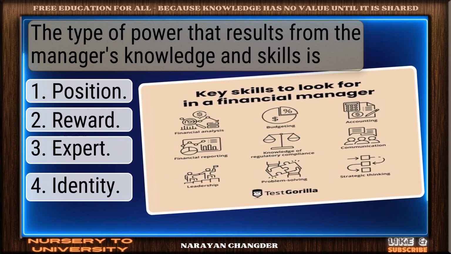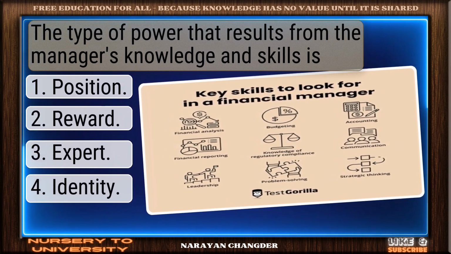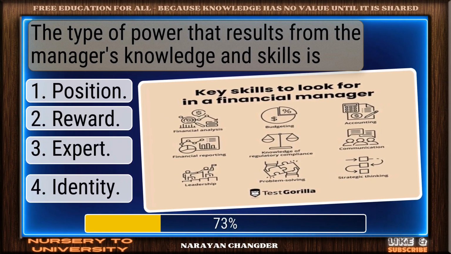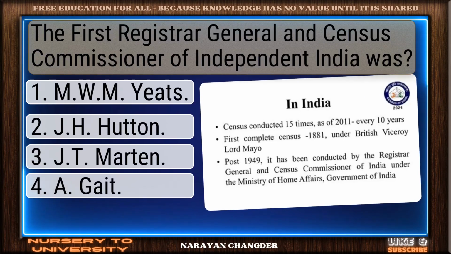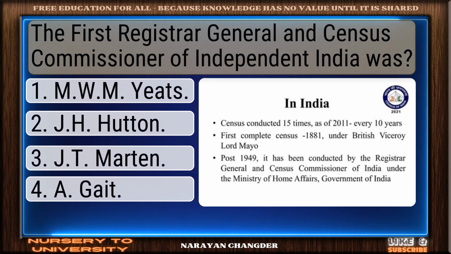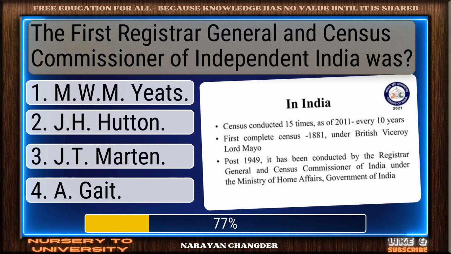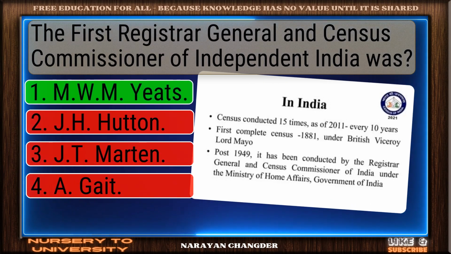The type of power that results from the manager's knowledge and skills is... Correct response. Expert is accurate. The first Registrar General and Census Commissioner of Independent India was... Correct. M.W.M. Yeatts is spot on.